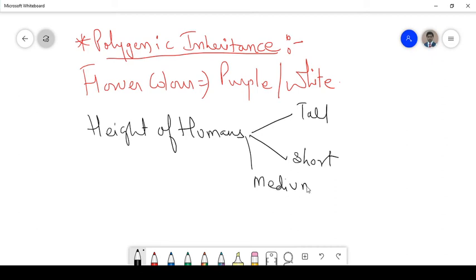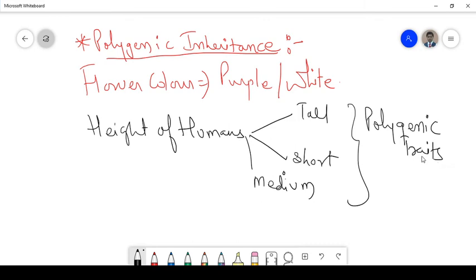There are three types of people on the basis of height. So in that case, the traits where a character is controlled by three or more genes are known as polygenic traits.